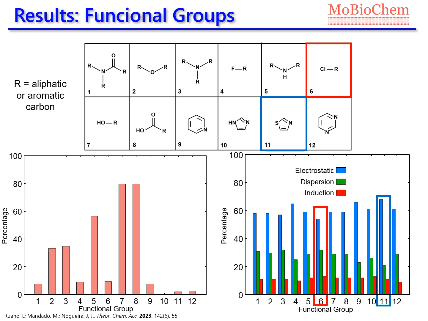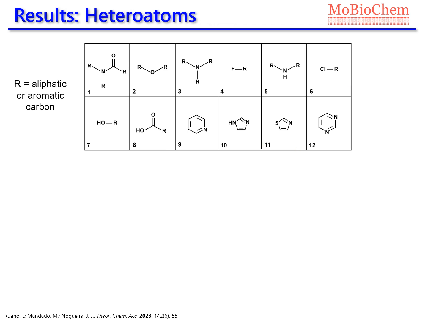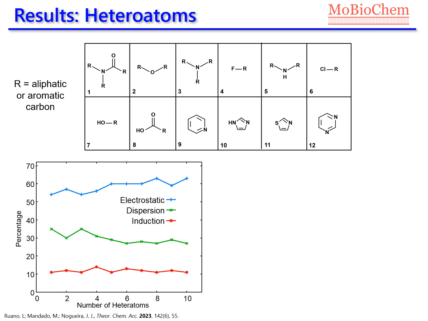So, we have seen that the presence of heteroatoms affects the attractive energy terms. Then, the average of each attractive contribution is computed for the set of systems that present a specific number of heteroatoms without taking into account chlorine atoms. It is observed that when the number of heteroatoms increases, the electrostatic term increases, contrary to the dispersion contribution, which decreases, and the induction term is kept almost constant. This can be explained as the larger the number of electronegative atoms, the higher the long-range interactions.